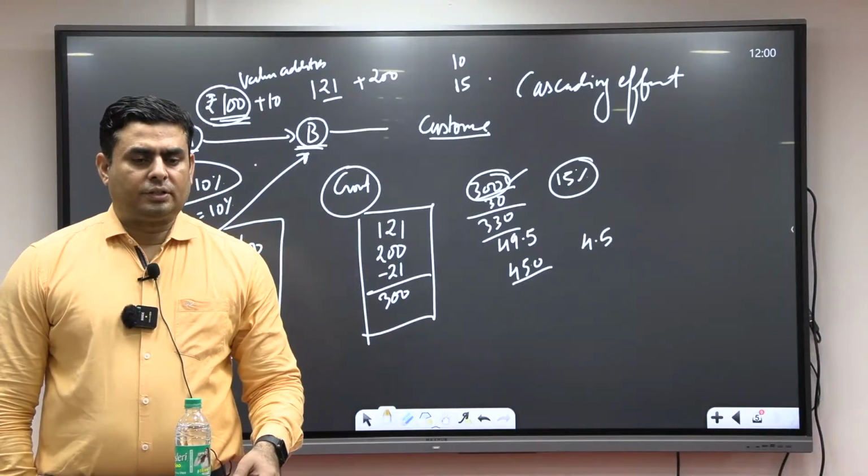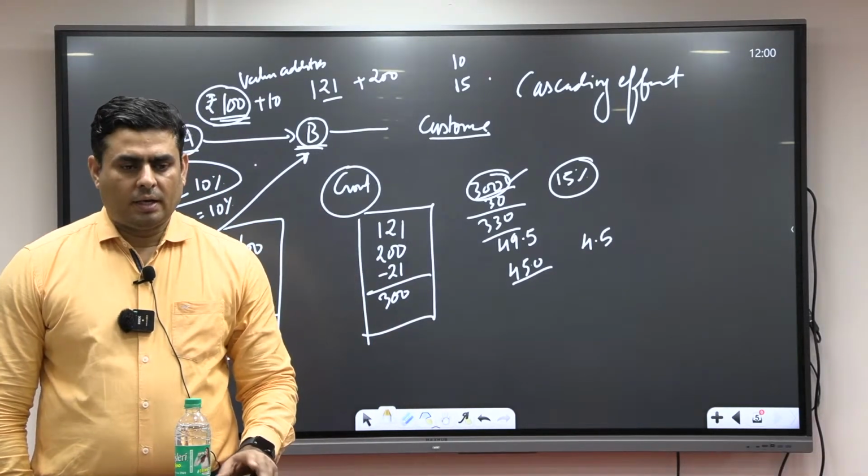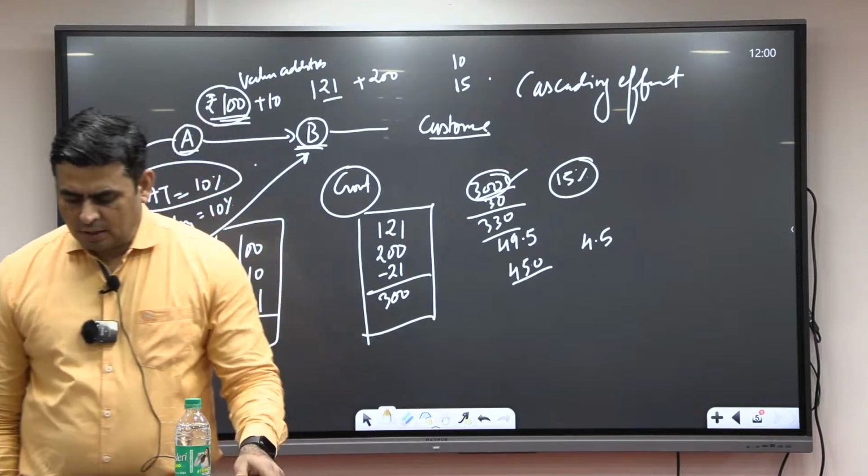Subheading: decision making in GST Council.